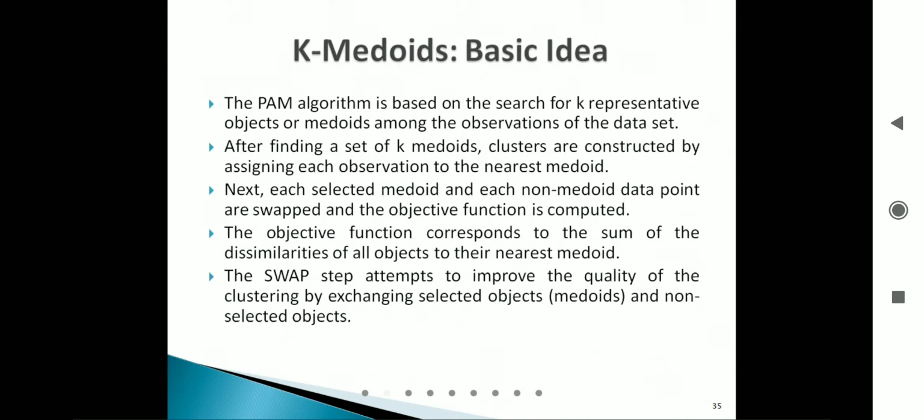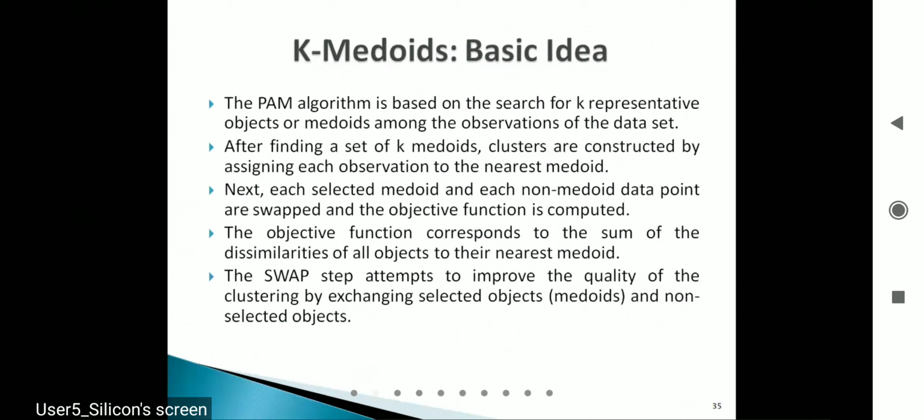Next, each selected medoid and each non-medoid data point are swapped and the objective function is computed. Once I give an example, this point will be more clear. The objective function corresponds to the sum of the dissimilarities of all the objects to their nearest medoid. How do I compute this objective function? We'll discuss all these things.